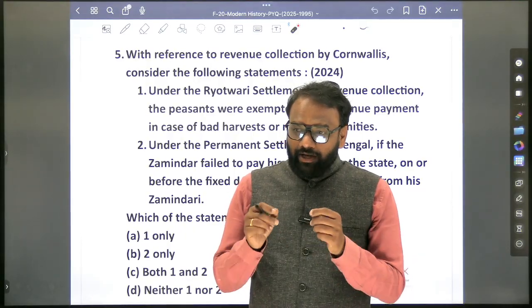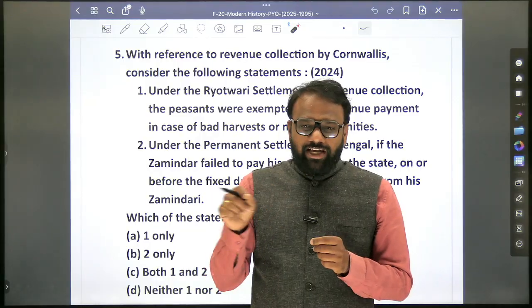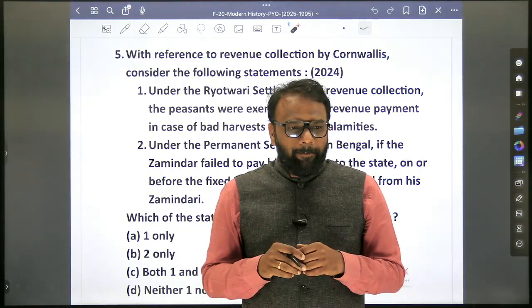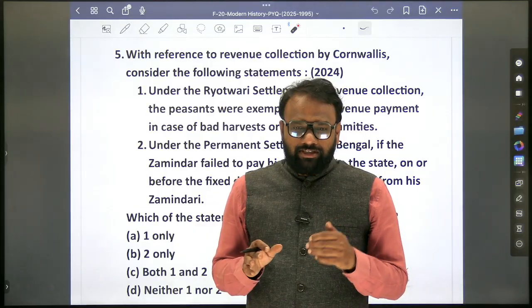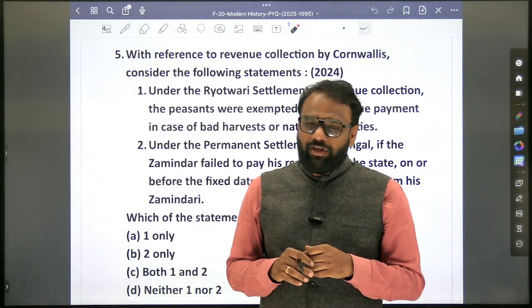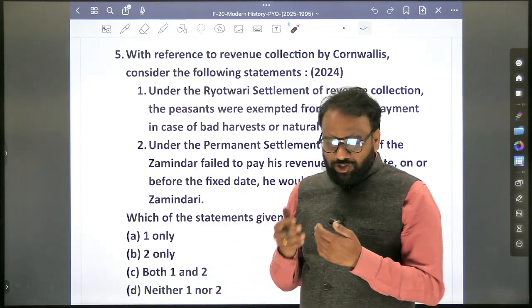Now, apart from this, what we have seen is in which areas they existed. So, Zamindari system existed in which part of India? Eastern part of India. Next, Raitwari system? Southern part. Next, Mahalwari? Western part. So this information we already know. But if you look at this question, it is a bit challenging.